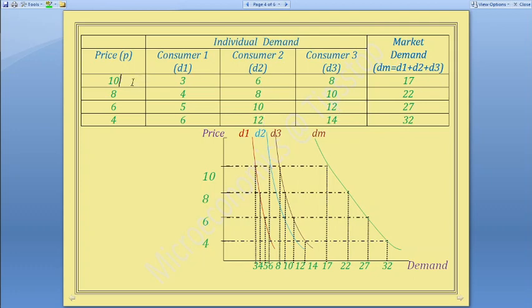Individual 3, at price 10, he'll buy 8. At price 8, he'll buy 10, he'll buy more. At price 6, he'll buy 12. At price 4, 14. So you'll get this curve.